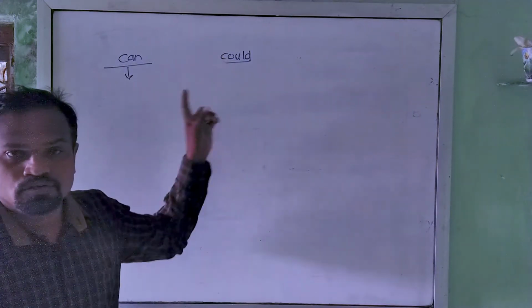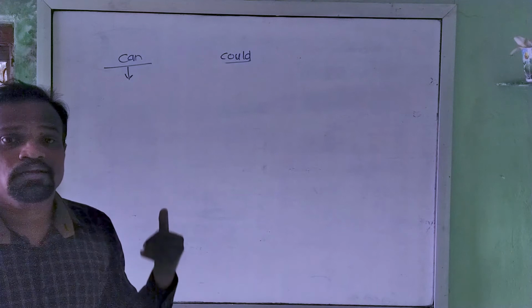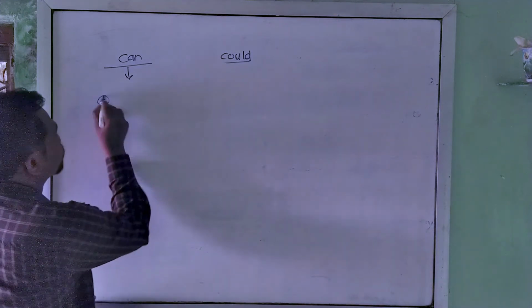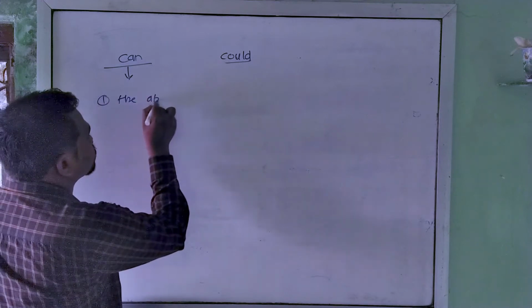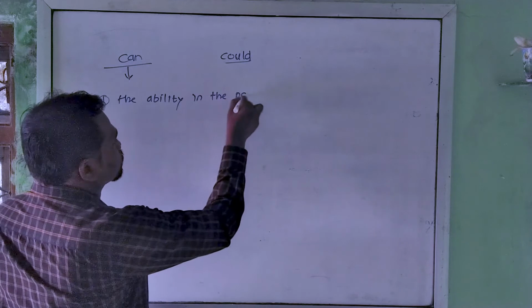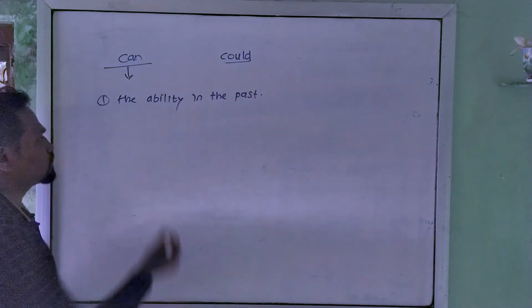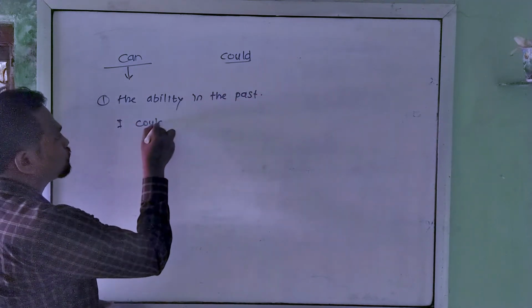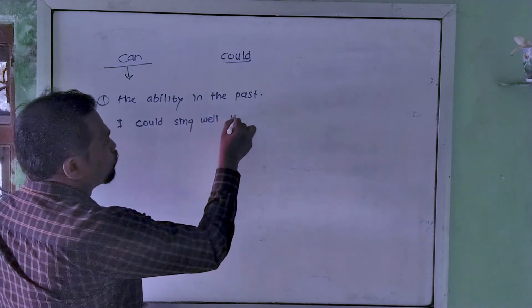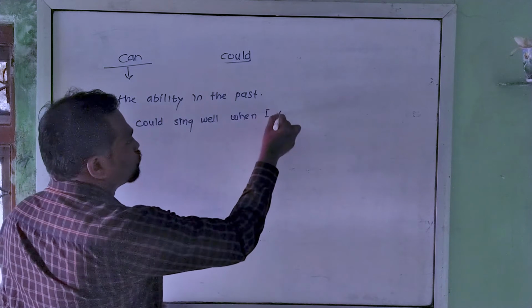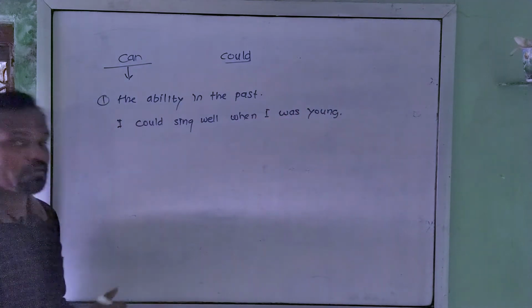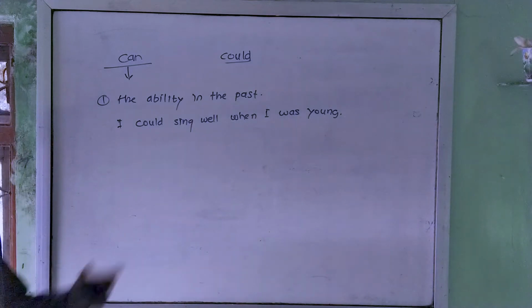Now let's talk about could. Could is considered to be the past equivalent of can. So it shows the ability in the past. Okay, for example, I could sing well when I was young. Okay, so I had the ability to sing well when I was young.